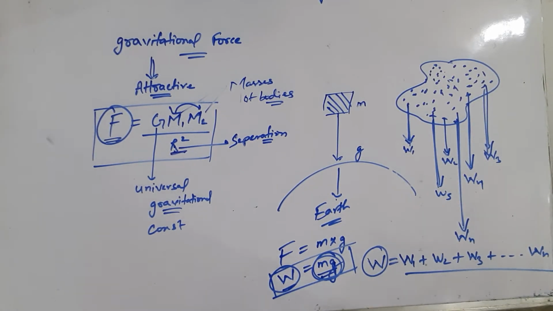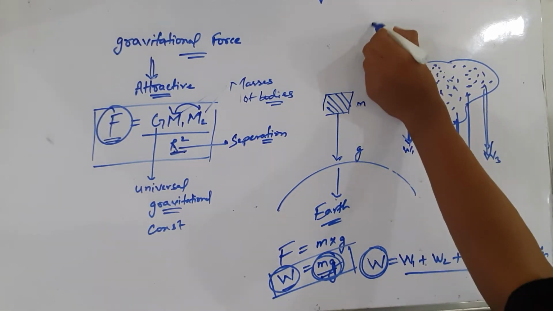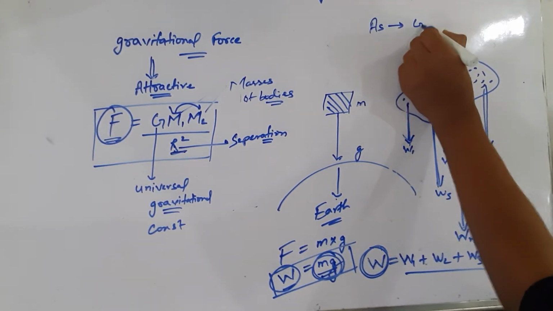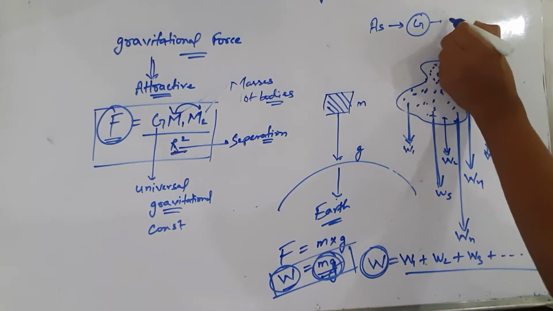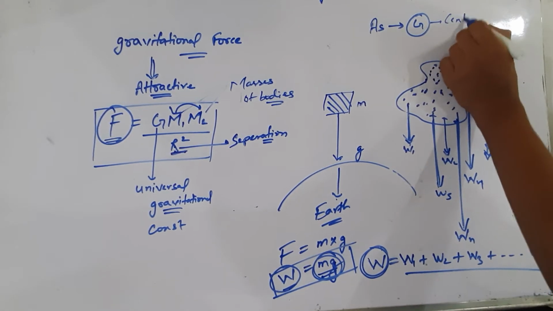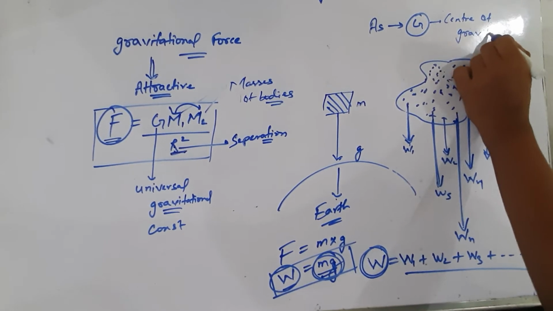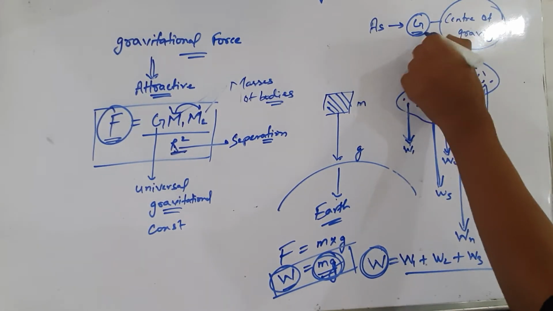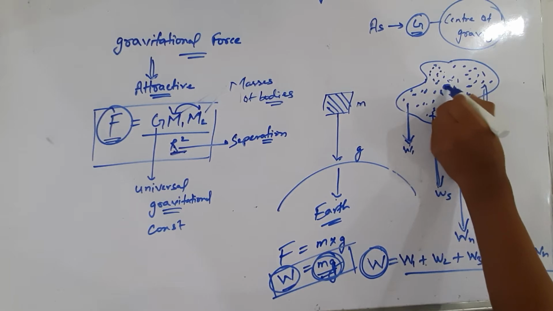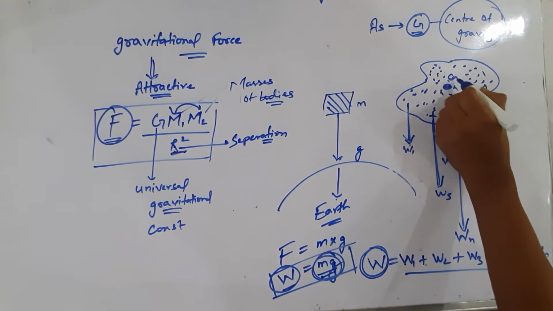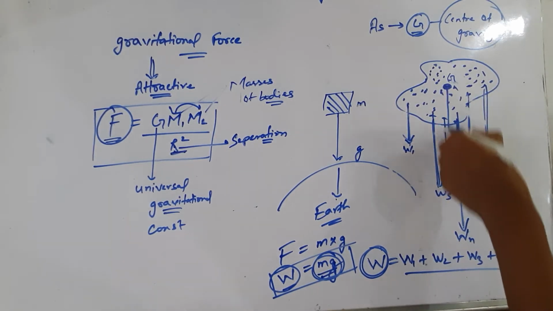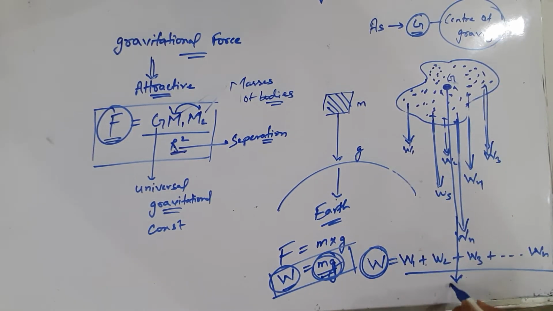The point where this total weight acts is considered as G. So what is G here? G is the center of gravity. So center of gravity is a point where the weight, here I am considering this point as G, center of gravity. At this point the weight W will act, whose weight will be the sum of all the weights.